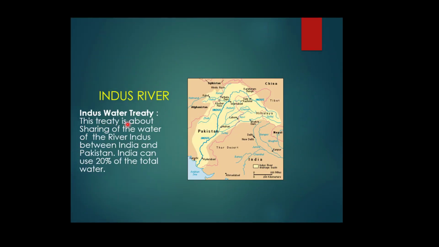You can see here the Indus river. This is the Indian part. Now it is emerging in Pakistan. There are various tributaries, you can see here, these five rivers, Ravi, Beas, Satluj, Chenab, Jhelum, joining the river Indus in Pakistan, and the Indus river is draining into the Arabian Sea. This is Karachi.